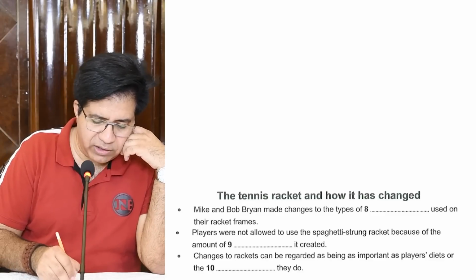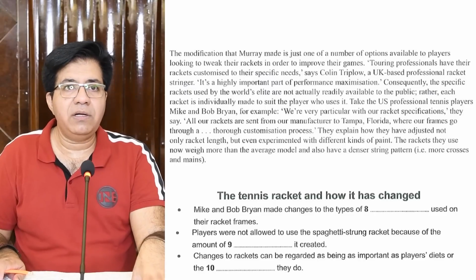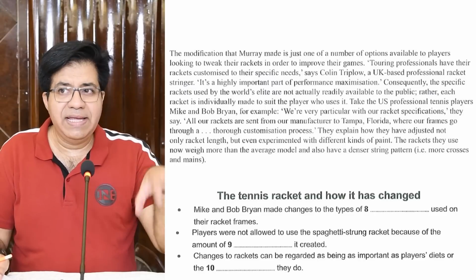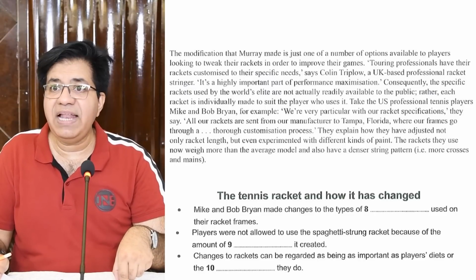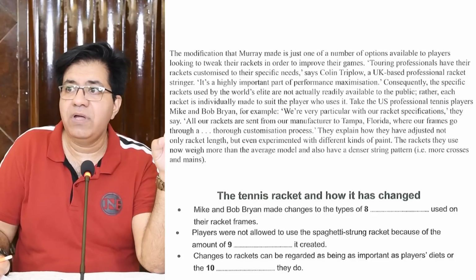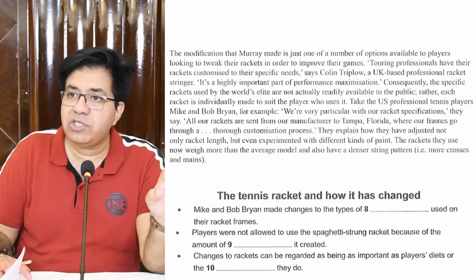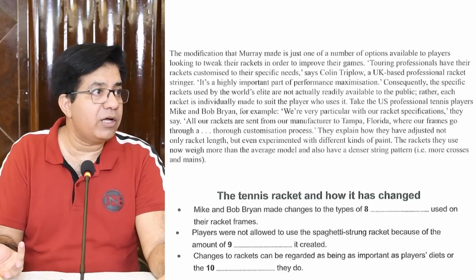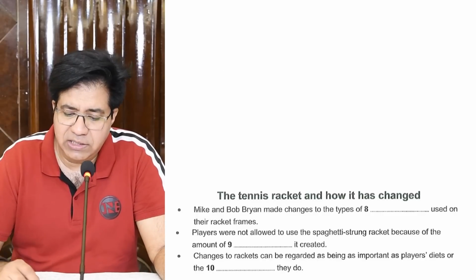Very good. We've got this third paragraph and we have the words Mike and Bob Bryan. Now, it means this is the location where we will have the answers. So the first important part is to locate the paragraph which contains the answer. Once you have located the paragraph, now we read the question. So please come to question number 8.